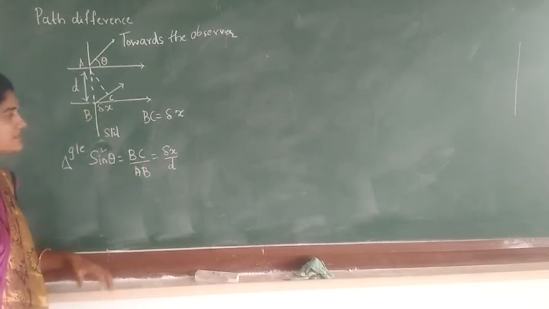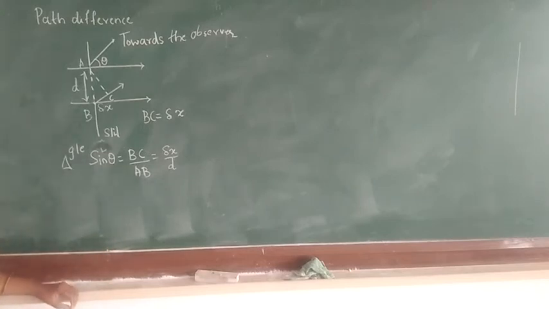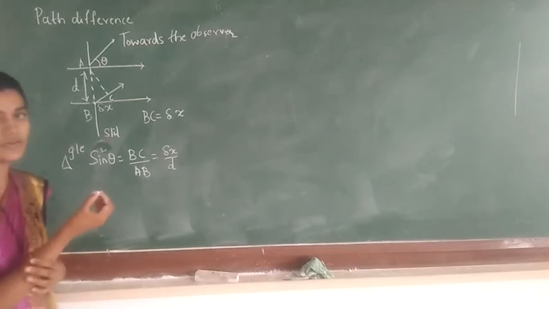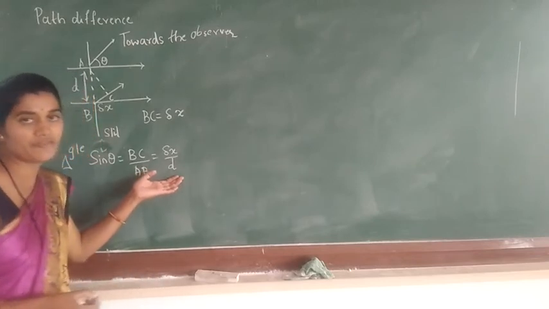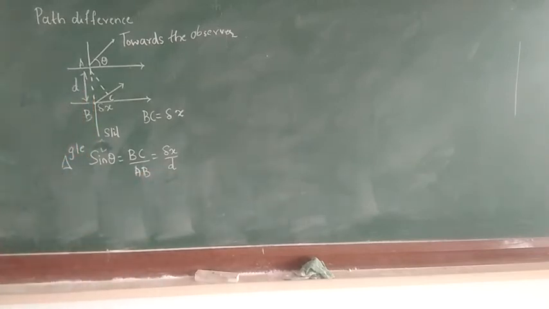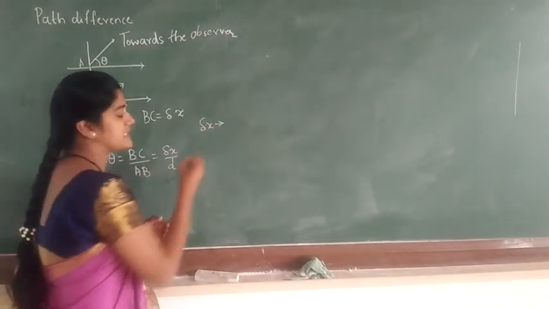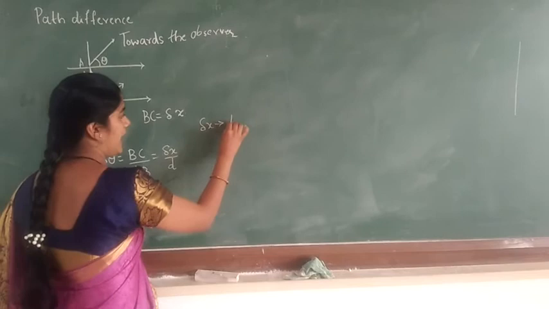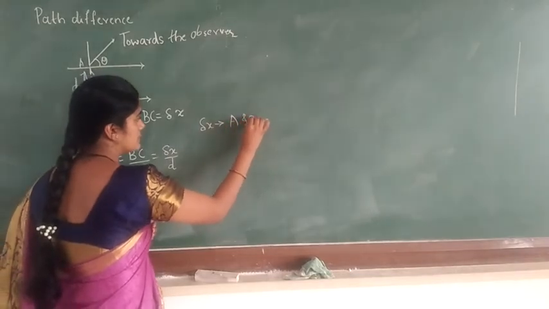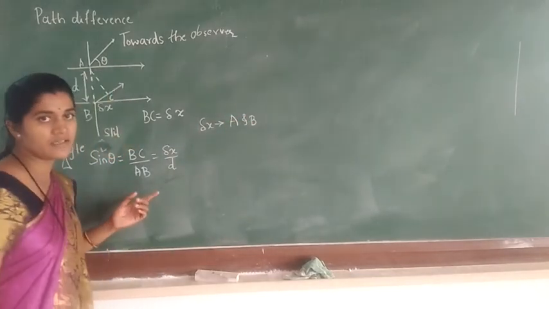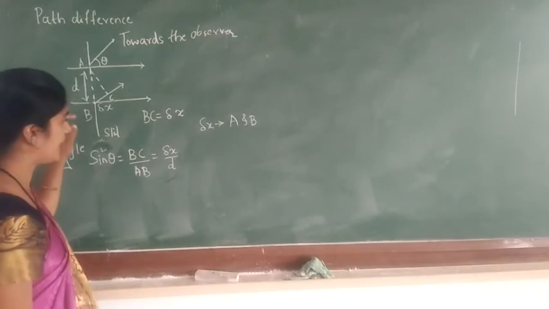Here, delta x means what? It is the secondary wavelength which is present at the side of the points A and B. Delta x is the secondary wavelength present at the points A and B, and small d is the distance between the points A and B.